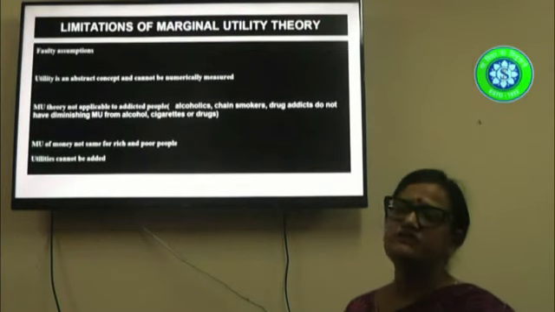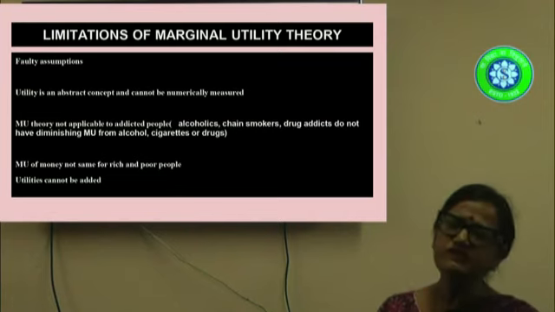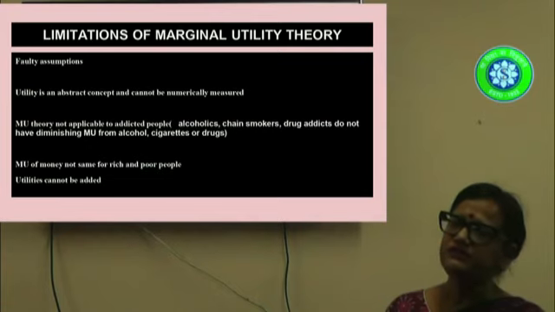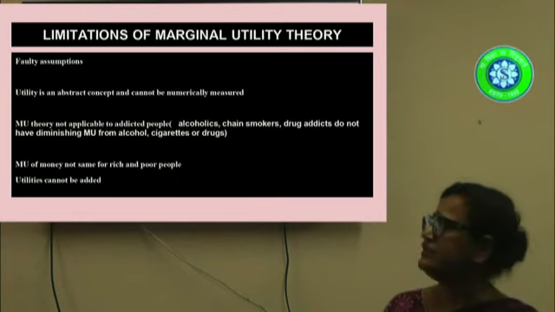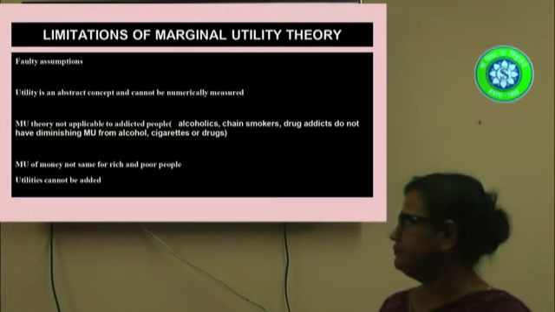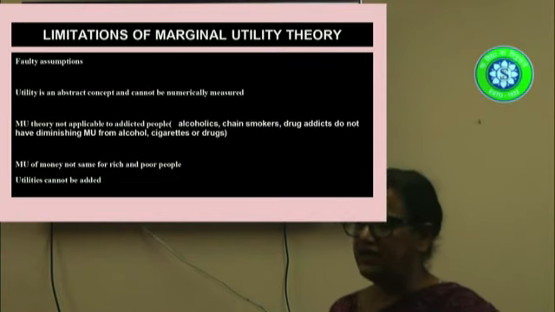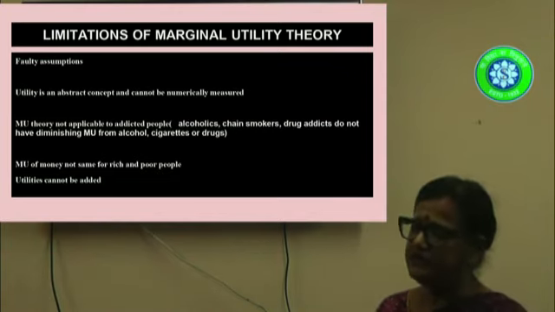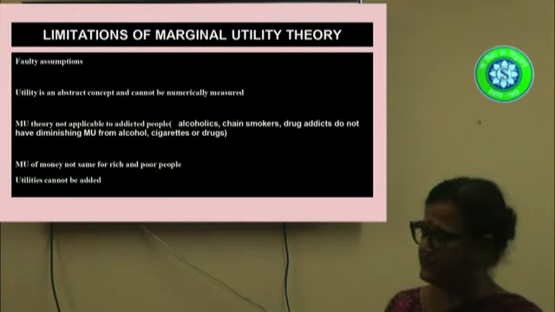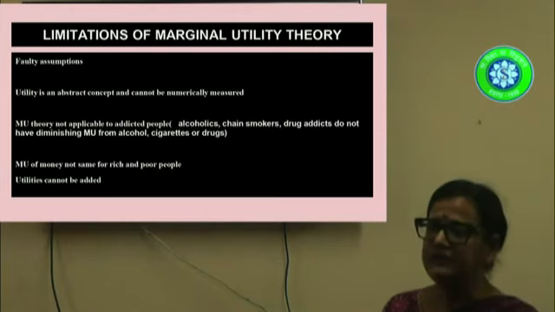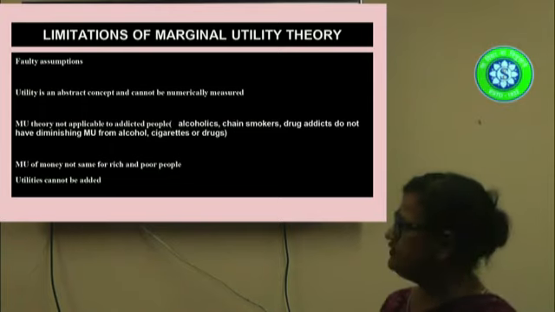Now, there are several limitations of this theory. First of all, this theory is based on various quality assumptions. The most important shortcoming of this theory is that it assumes that consumers can actually measure the utility that they derive. Now, this is not logical, because supposing I have a glass of lemonade and I say that I derive 5 utils from it. Why not 7? Why not 9? Why not 3? Why not 2? I mean, how do I do that? So that is very difficult, to assign numbers to what utility I am deriving. So that is a basic fallacy of this theory.